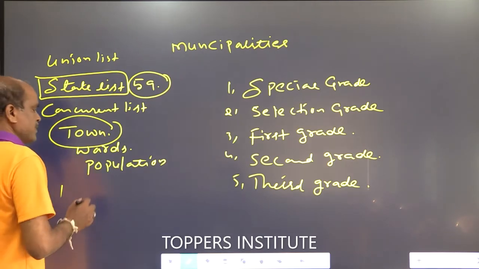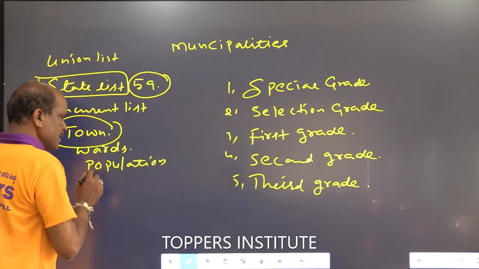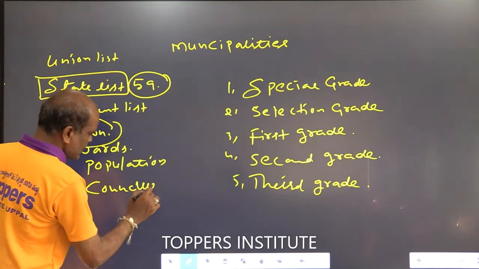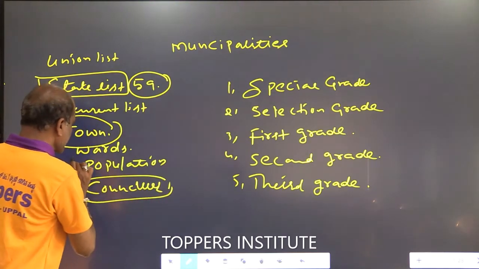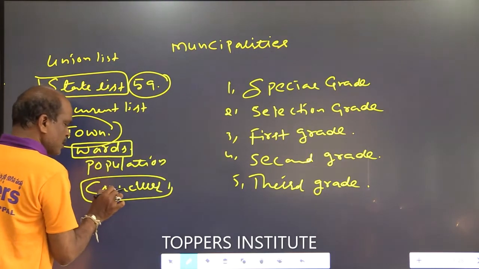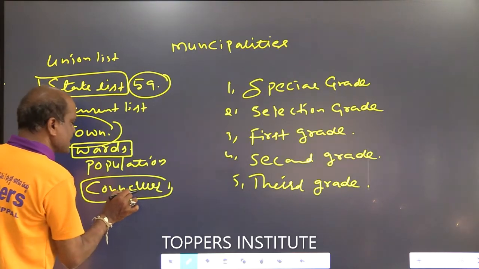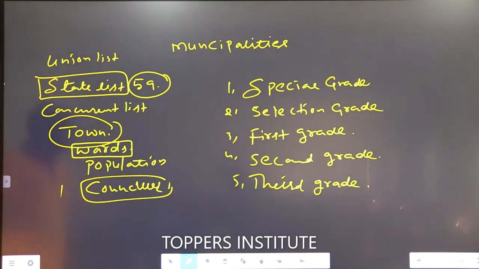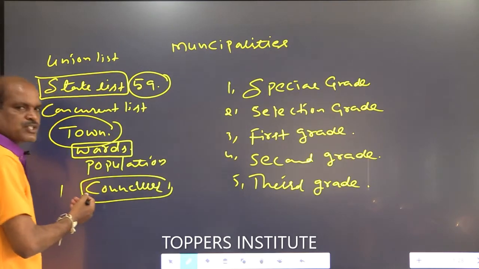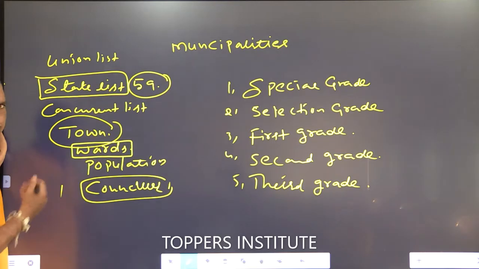Okay, the representative of the people in a municipality is known as a councillor. The registered voters of a ward elect one councillor. He is the representative of the concerned ward's people. In a village we call them ward members. In a municipality we call them councillors. In a municipal corporation we call them corporators.